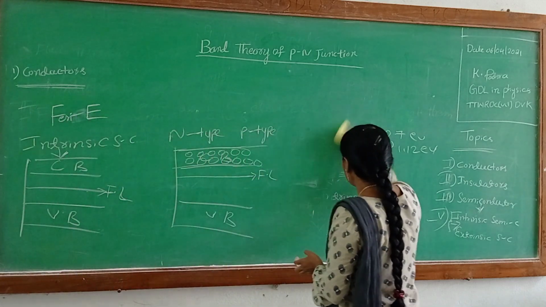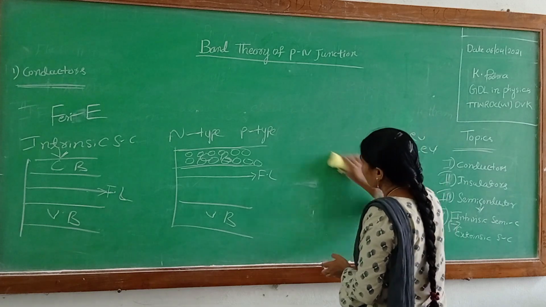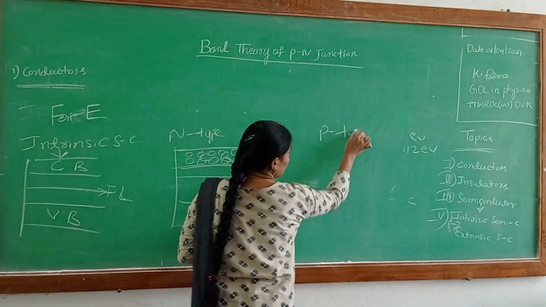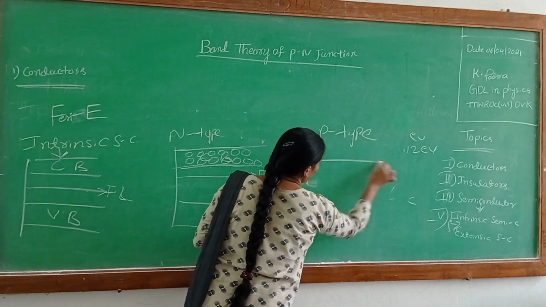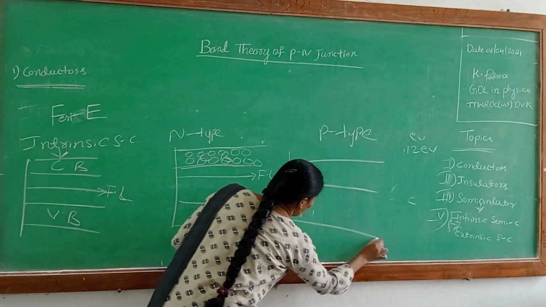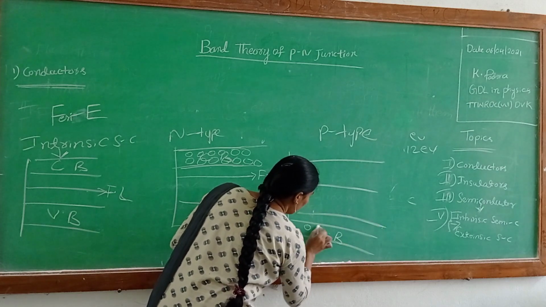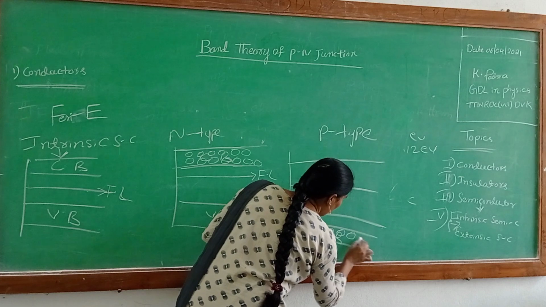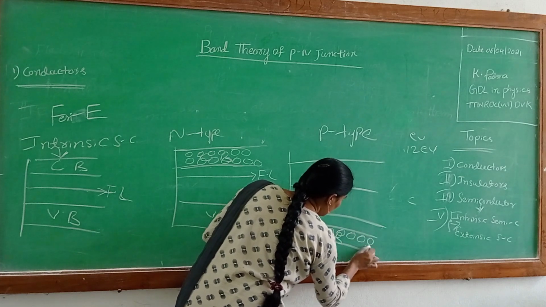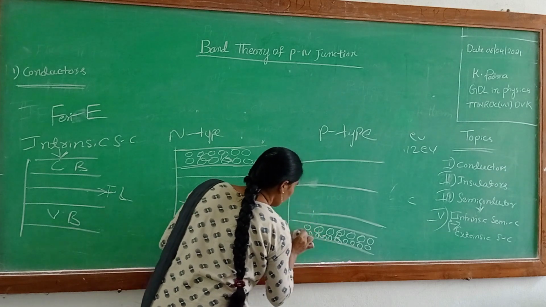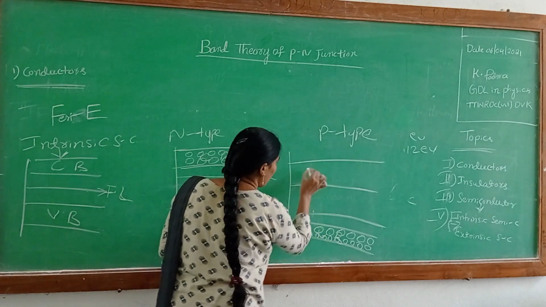And here, the P-type semiconductor. The Fermi energy level is always near the valence band because of the number of holes in the valence band of the P-type semiconductor. Majority charge carriers, holes, are in the valence band.